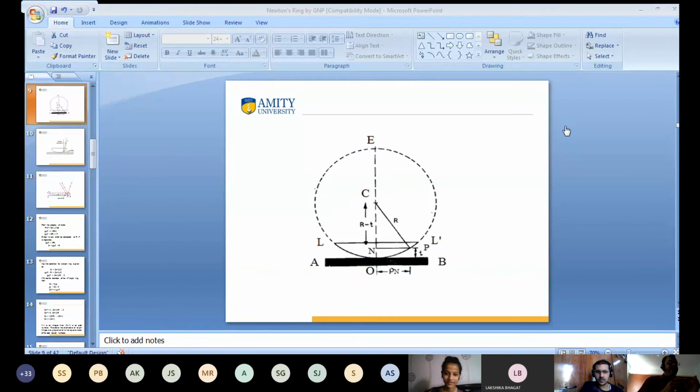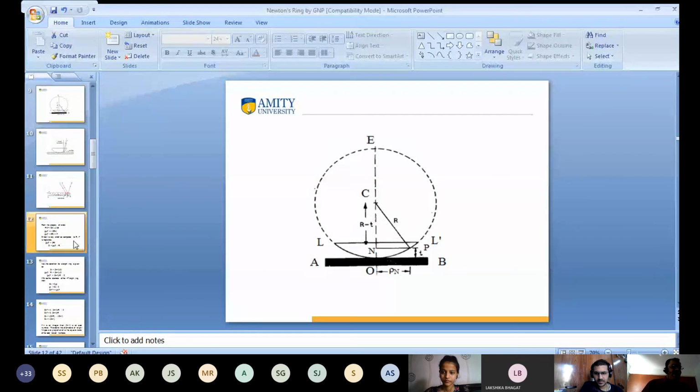Clear? This property of circle means you take any point; this multiplied with this is equal to the square of the distance of that point. This is the property of circle. Go through your books and check them. If not possible, then you ask me, and again I will explain. Ashman, clear? Yes sir. Okay, sir.